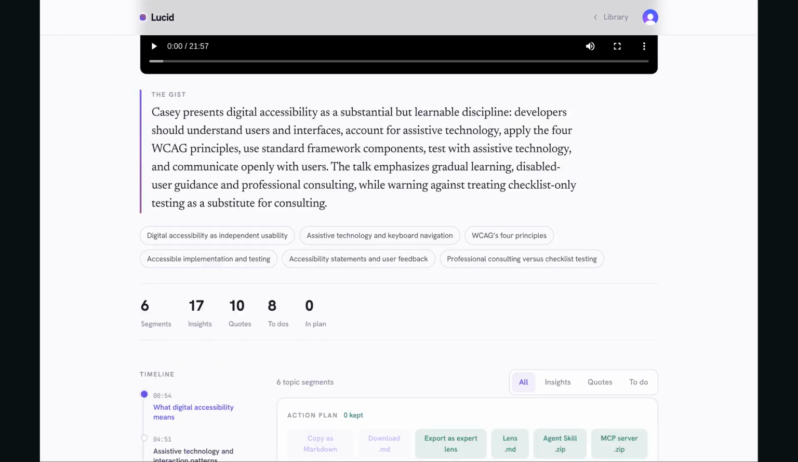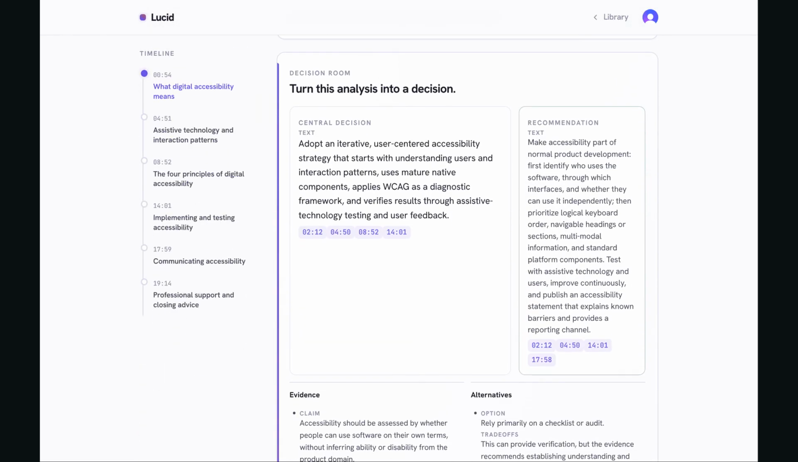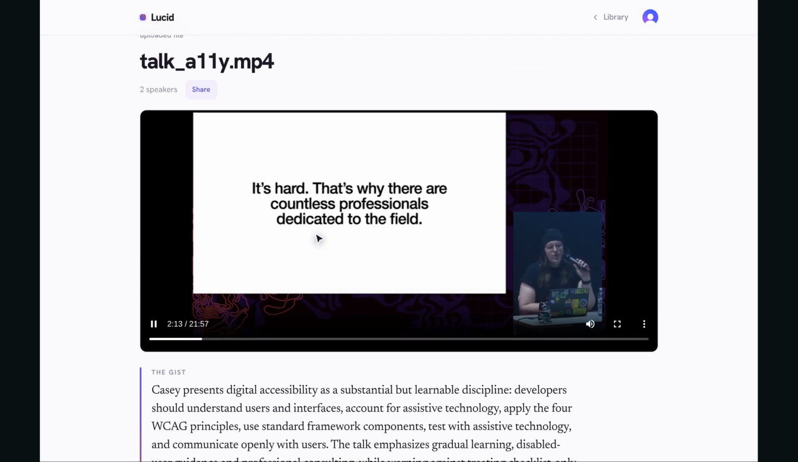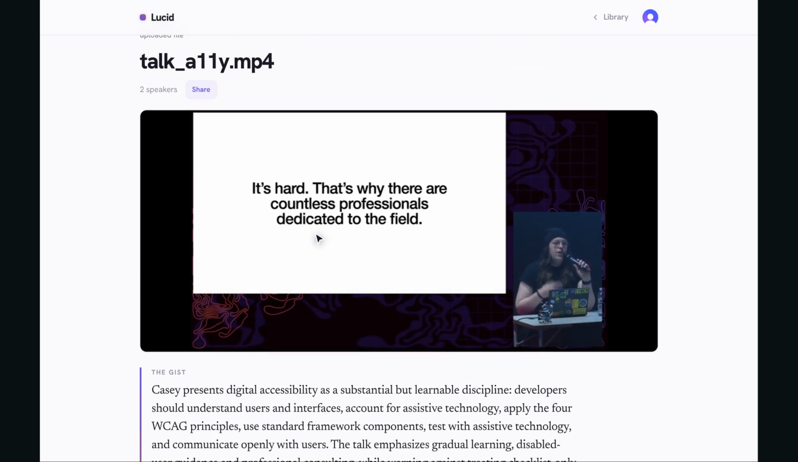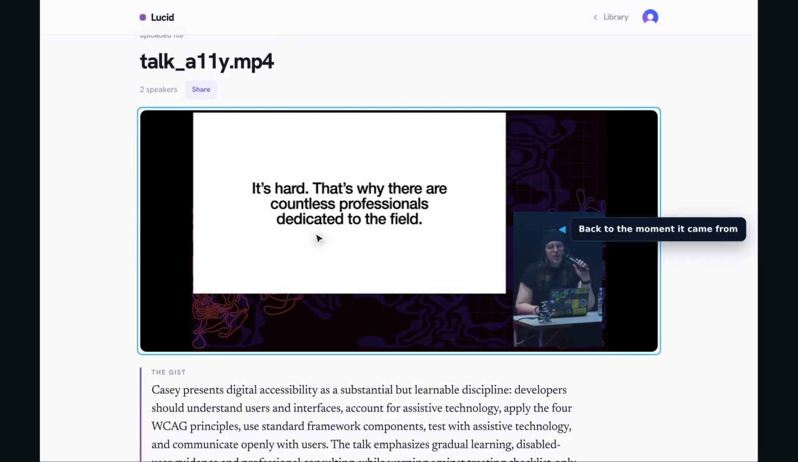Back in the workspace, the decision room reads that lens and gives you something you can act on. A recommendation, the evidence behind it, the alternatives it weighed, and the risks it wants you to know about. Every claim carries a citation, and this part runs on GPT 5.6. Those citations behave exactly like the timestamps did. Click one and you are back at the moment it came from, so you can audit the whole brief.